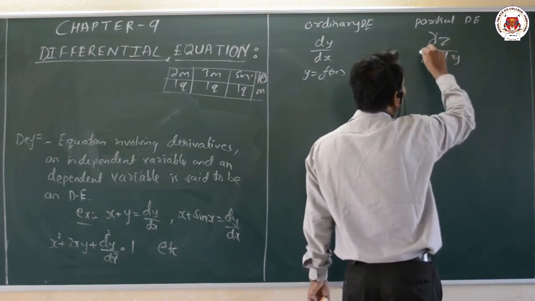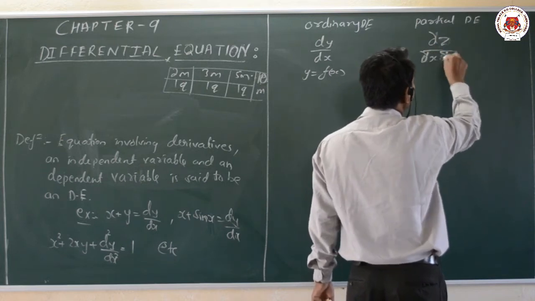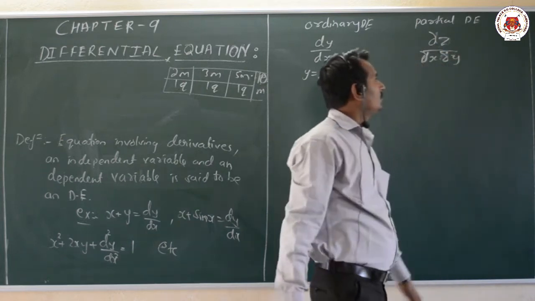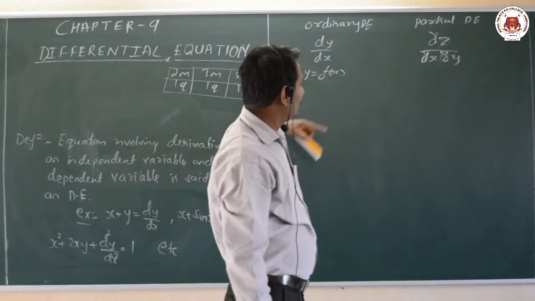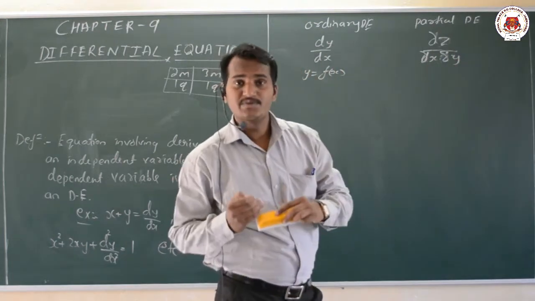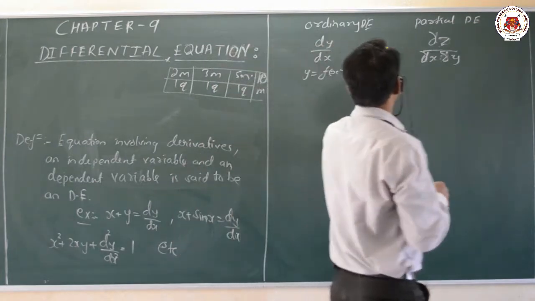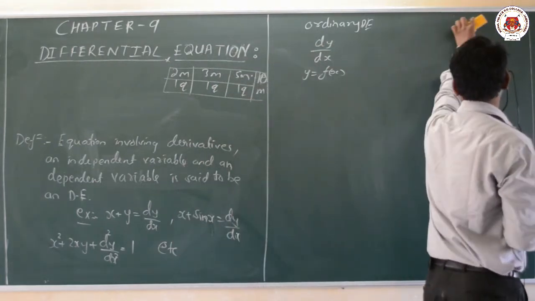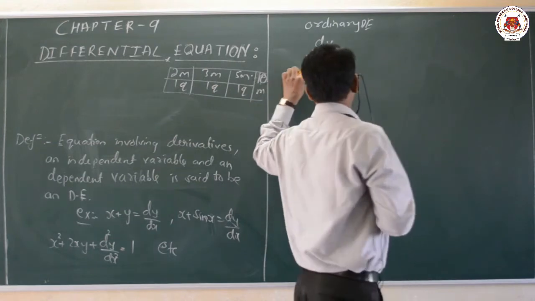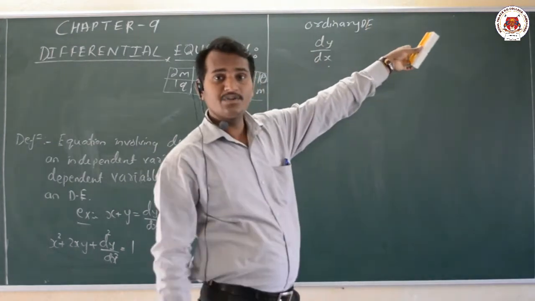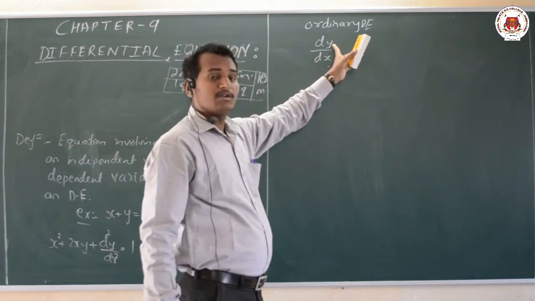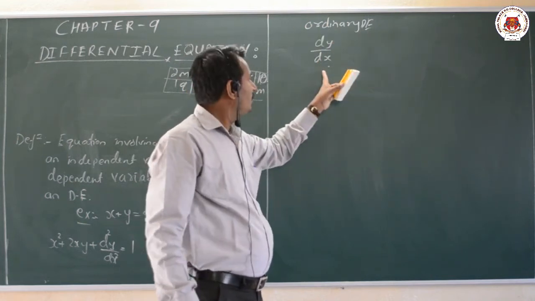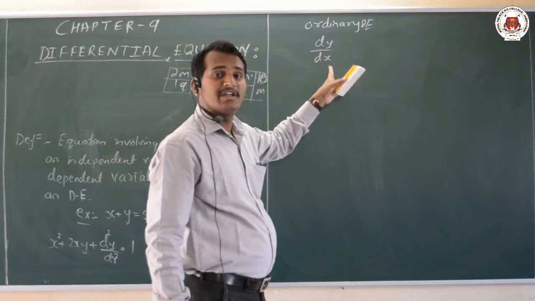Here in this partial are denoted by dou, that is dou z by dou x into dou y. Now for our discussion in this second PUC syllabus, you are having only ordinary differential equations. An ordinary differential equation can be defined as a differential equation where the dependent variable y is dependent on one single independent variable, that is x.